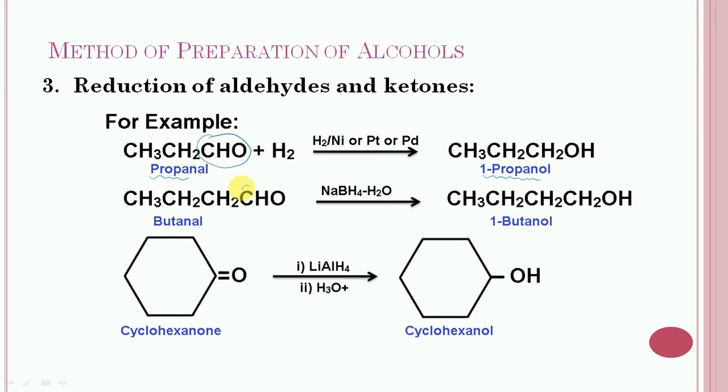Reduction will take place at the center and it will get converted into 2-butanol. In last case, cyclohexanone is subjected to reduction with lithium aluminum hydride, and reduction will occur at this center and it will change into cyclohexanol.